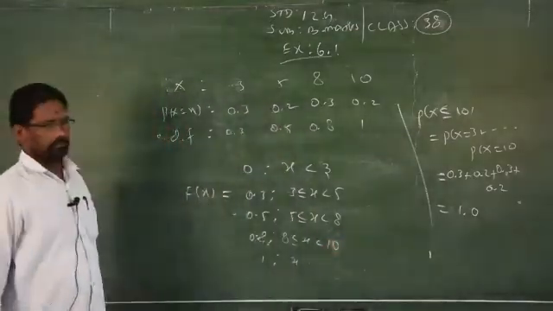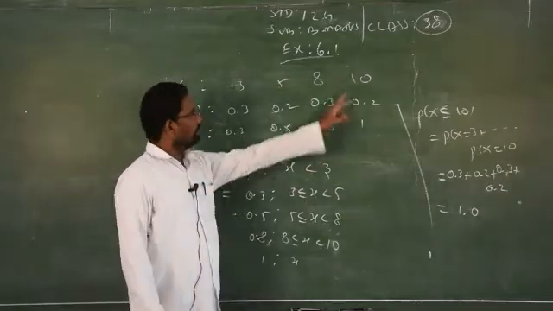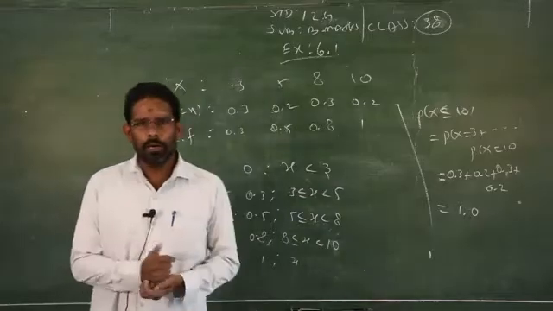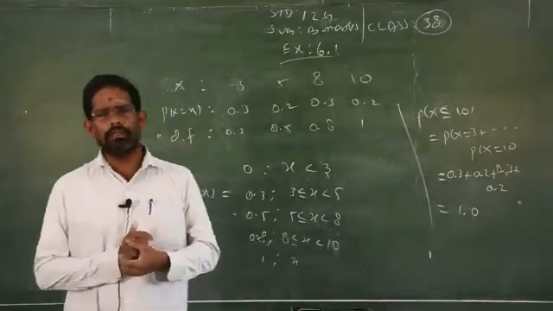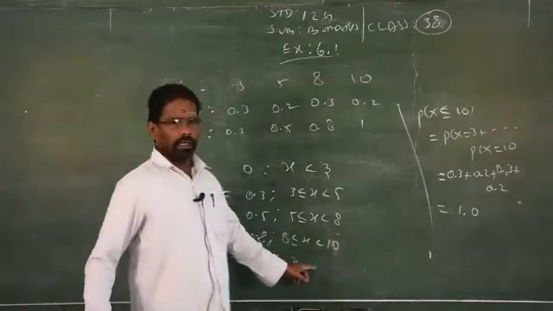What will come? You will get 1. If it is more than 10, the probability is always 1. Whatever values you add, you will always get 1. Therefore, what will come here? Greater than or equal to 10.